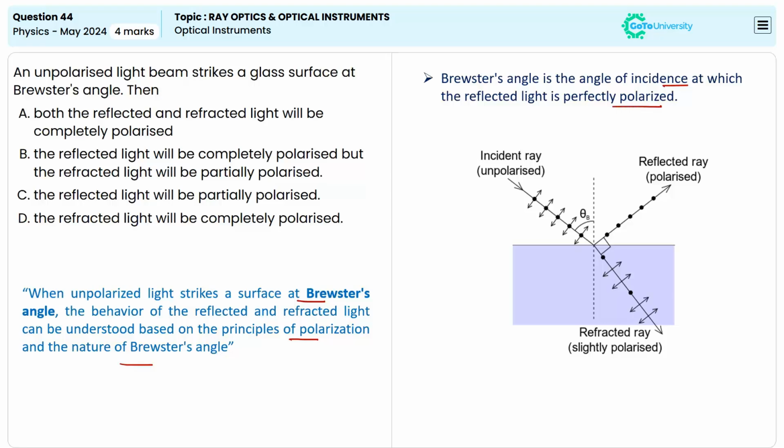In the case of polarization of reflected and refracted light, we can say that at the Brewster angle, the reflected light will get completely polarized. Similarly, the refracted light will not be completely polarized. It will only be slightly polarized. So when we check the options, option B correctly represents the relation between unpolarized light and the Brewster angle. So option B will be the correct answer for this question.